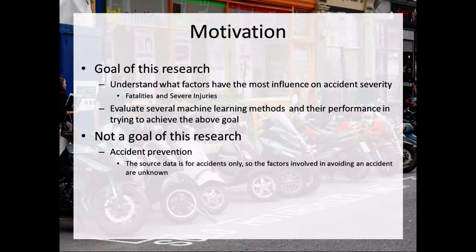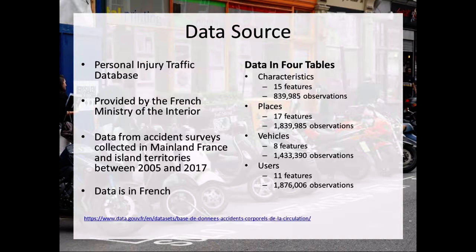So the goal of this research is to understand what factors have the most influence on accident severity, either fatality or severe injury. Also to evaluate several machine learning methods and their performance in trying to achieve this goal. I'm not trying to do anything with accident prevention because there's no source data for that. We don't know what factors were involved in accidents that didn't actually happen.